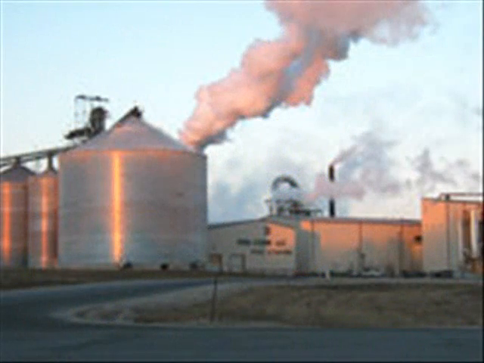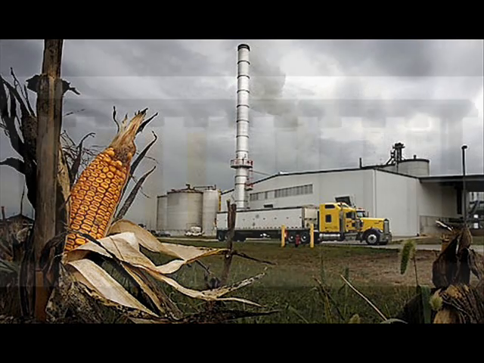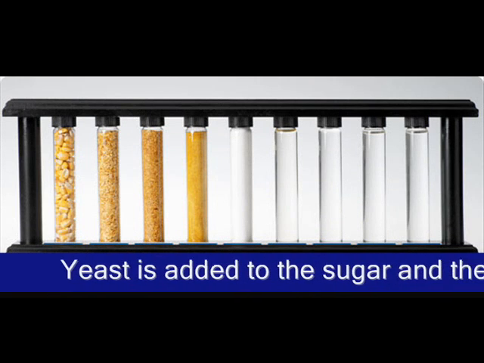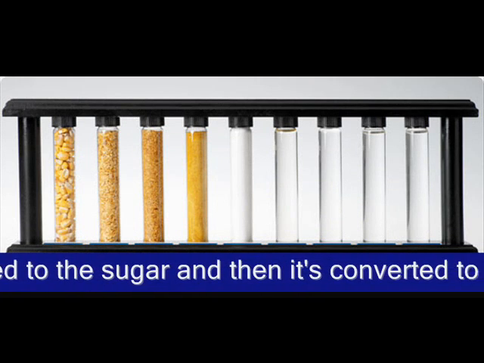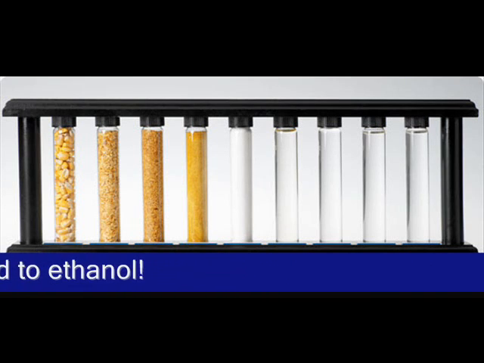to simple sugar. The mixture is processed in a high-temperature cooker to reduce bacteria levels, and then cooled and transferred to fermenters where yeast is added, and the conversion of sugar to ethanol and carbon dioxide begins. The resulting beer is blended with about 5% natural gasoline to render it undrinkable.